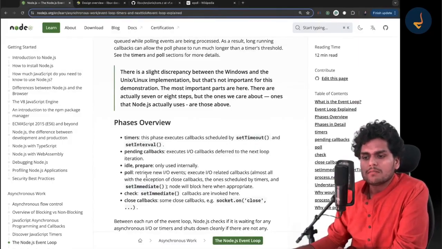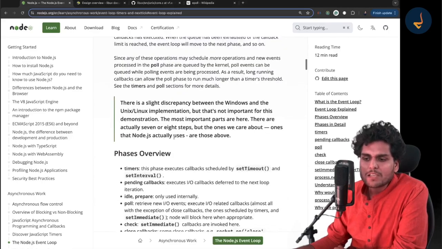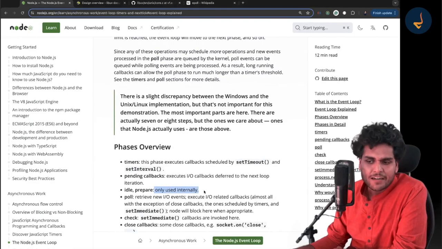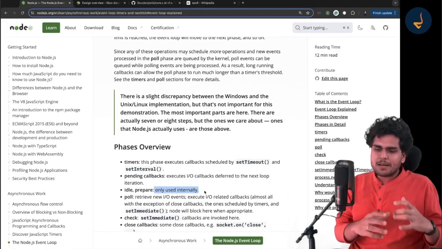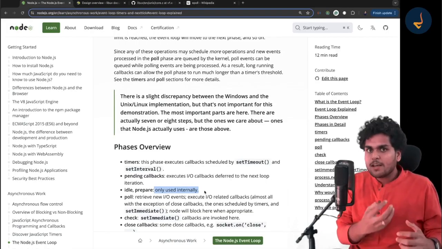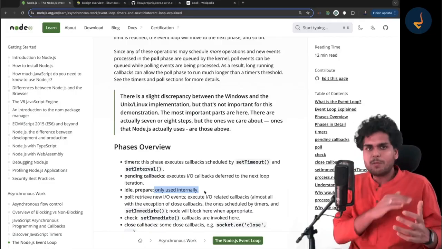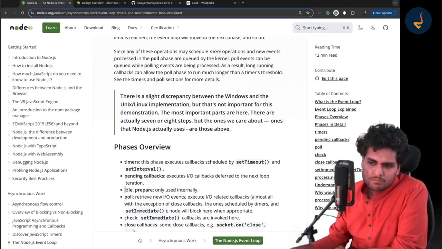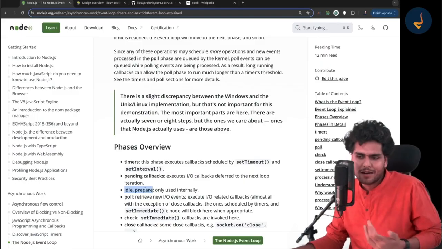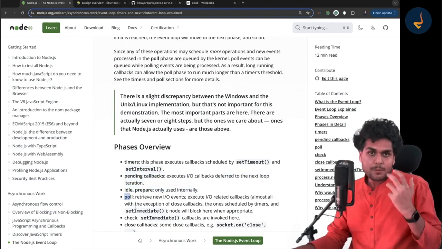Now, there is one more phase, the idle and prepare phase. If you read, it is used only internally. So basically, we as developers don't need to take care of anything. There are some idle prepare checks which Node.js or the libuv library does while it is running the event loop. But we as developers don't need to take care of it, so it's not that important for us. The most important phase in the event loop is the poll phase, which we should be concerned about.